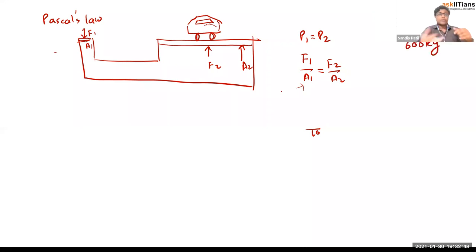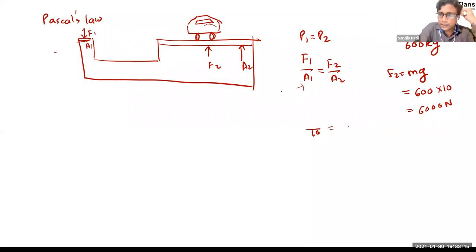And what force should we apply on that to lift that car? Obviously, force should be equal to mg. We have studied this one in the first session: if the mass is 600 kg, we need to calculate the weight. So weight is equal to, let's say, 600 into 10. Why 10? g approximately we can take as 10. So let's say 6,000 newtons we need.